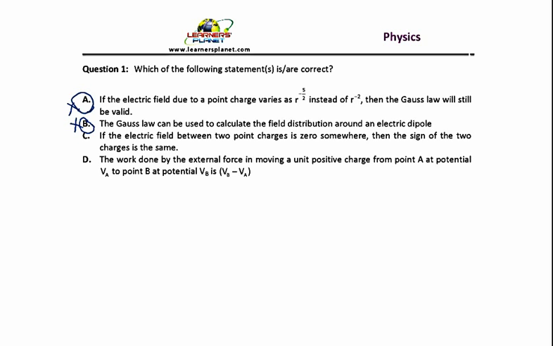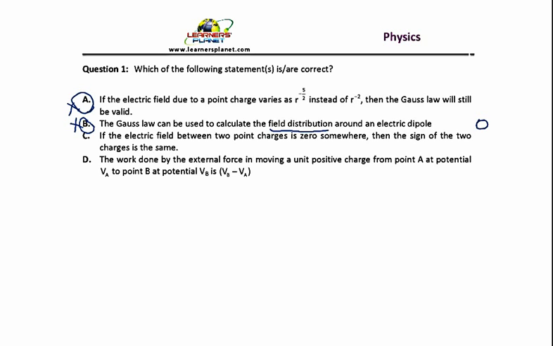It can only tell you that the total flux around the electric dipole is 0. That means the number of electric field lines entering the enclosed surface and the number leaving it will be equal, but you cannot have a clear-cut indication of how the fields are distributed.